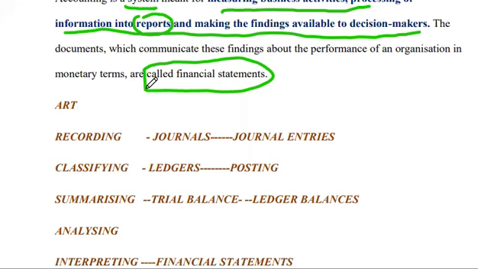So what is accounting? When you check out different definitions of accounting, you will see that accounting is an art. Yes, accounting is an art because you need a specialized skill to do accounting. So when you become an accountant, you are becoming an artist too. Okay,